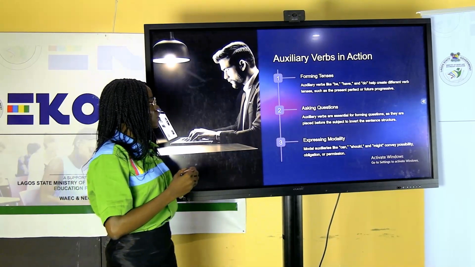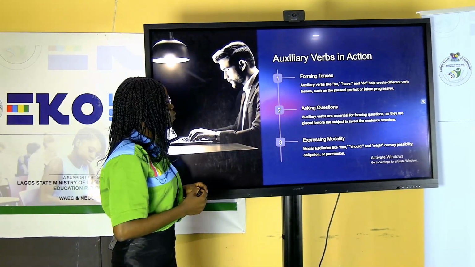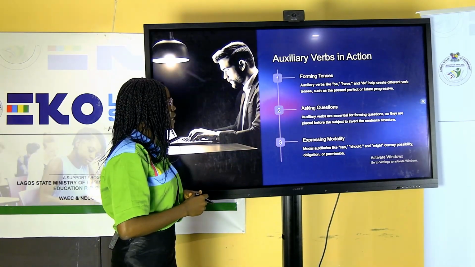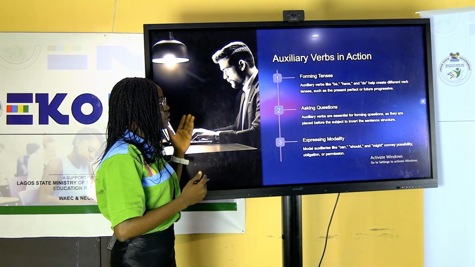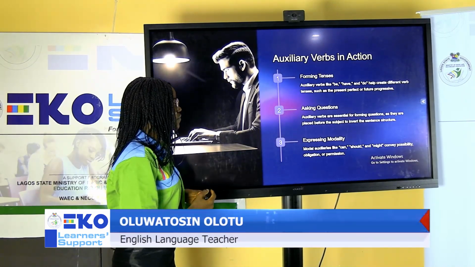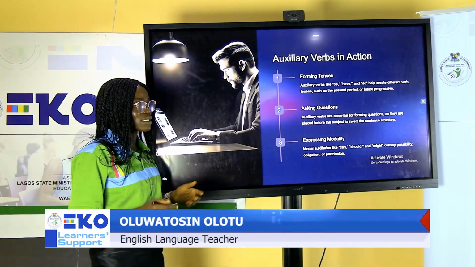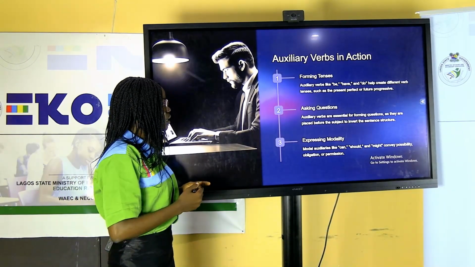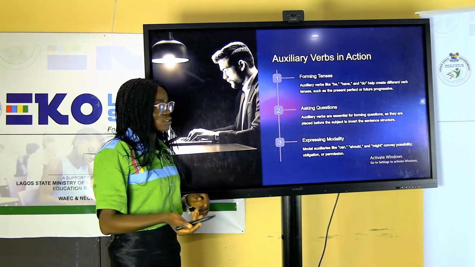Now let's look at auxiliary verbs in action. Auxiliary verbs can be used to form tenses. Auxiliary verbs like be, have, and do can help to create different verb tenses, such as present tense, perfect or future progressive tense. We can also use them when we are asking questions.